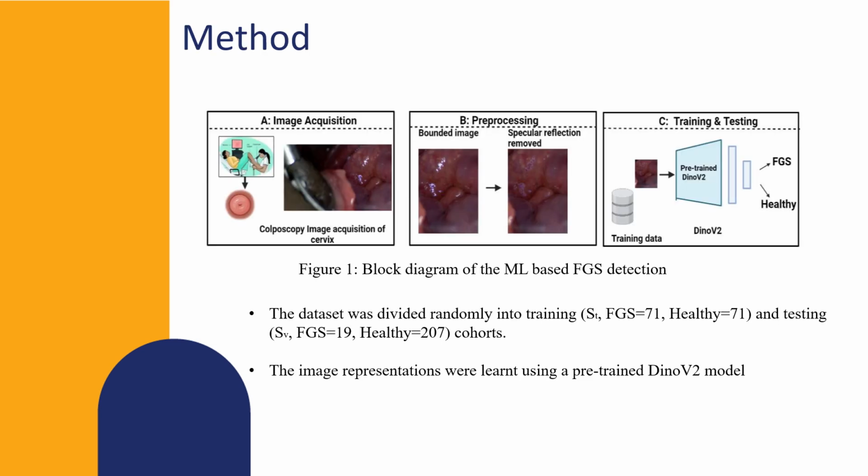The methodology involves three stages: image acquisition, pre-processing, and training and testing. In the image acquisition, we acquire the colposcopy images of the cervix. In stage B, that is the pre-processing, we first crop the image to get rid of the unnecessary regions such as speculum or the vaginal walls and tissues. Later, we move to removal of the specular reflections, which are a common artifact in the cervix images. In the training and testing, we use a pre-trained ML model known as DINOv2 to extract the features and thereby perform the conventional training and testing.